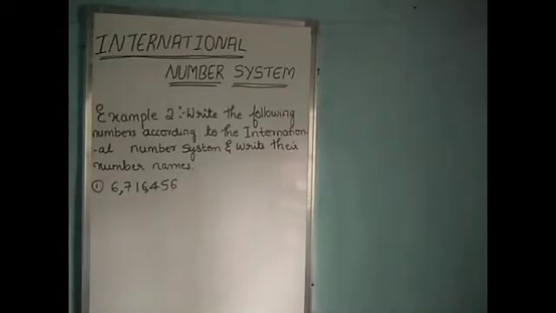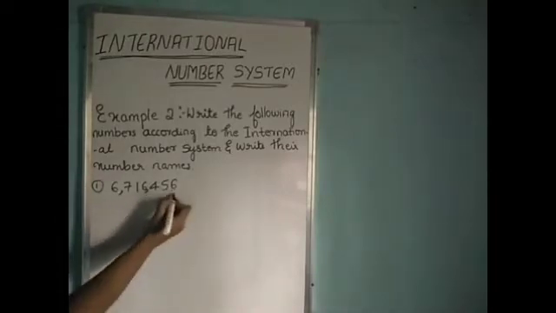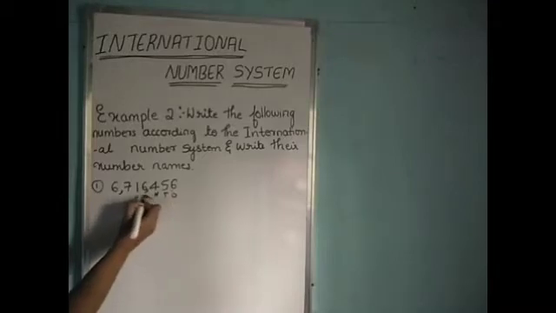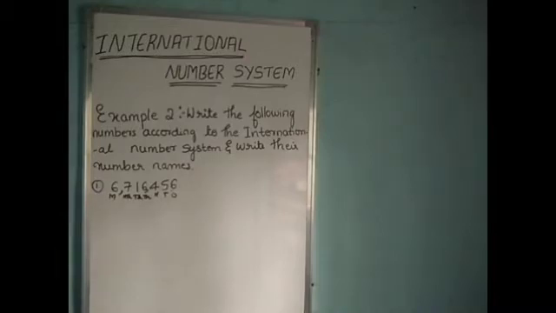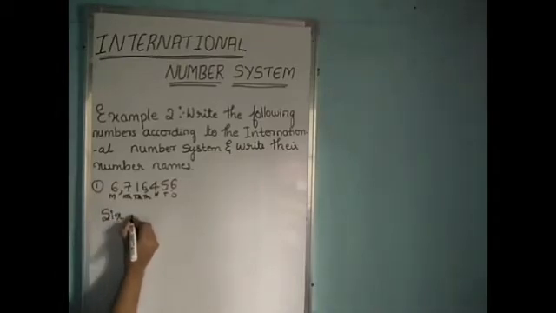So first we have to label the places. Ones, tens, hundreds, thousands, ten thousands, hundred thousands and millions. So here 6 is at the millions place. So we call it 6 million.